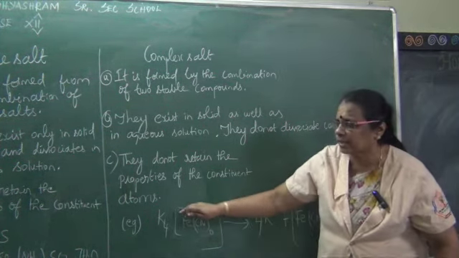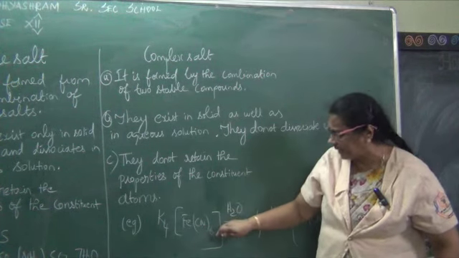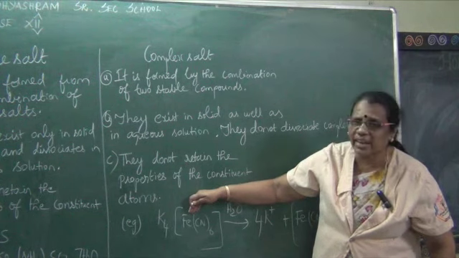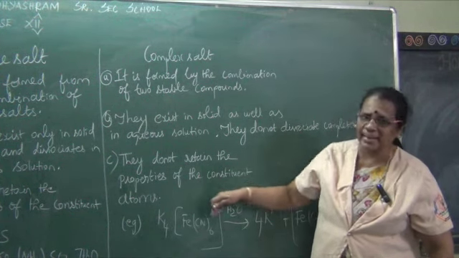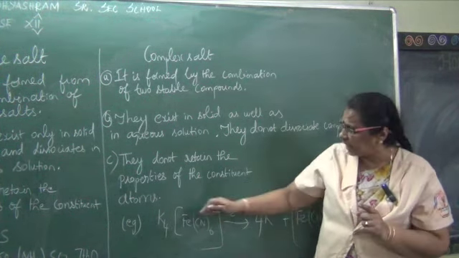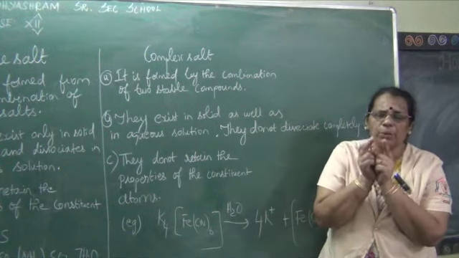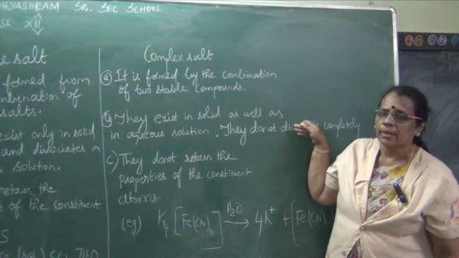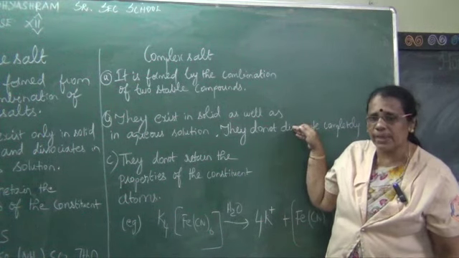The species inside the square bracket, iron and cyanogen, will always be together. It cannot be dissociated separately as iron and cyanogen, so dissociation is not possible. That's why they do not ionize or dissociate completely.